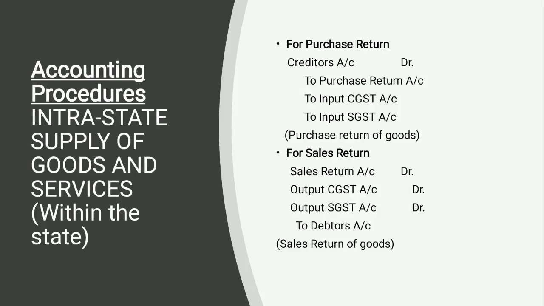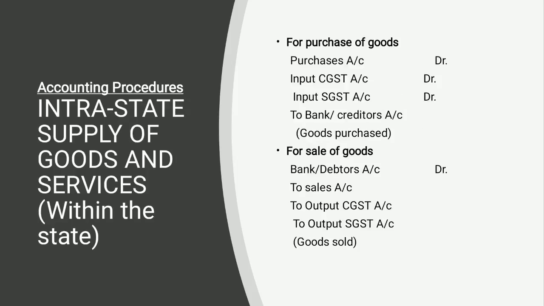The same applies when the goods are returned. When the goods which were already purchased are returned, the entry is creditors to purchase returns. But here you may say we are writing input CGST, input SGST. In the purchase, as you know, the input CGST and SGST were debited.